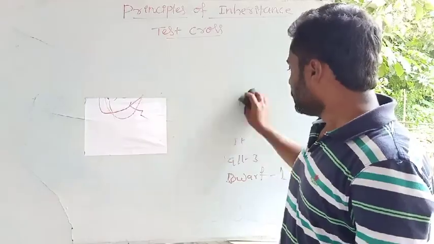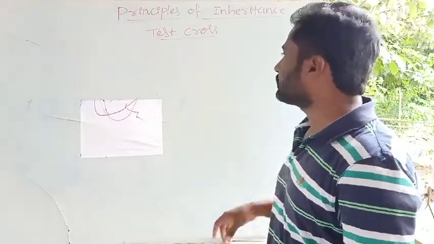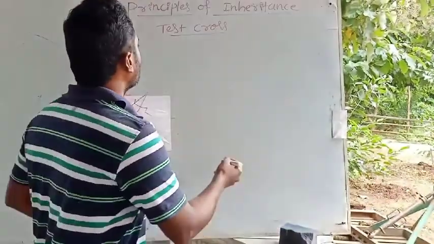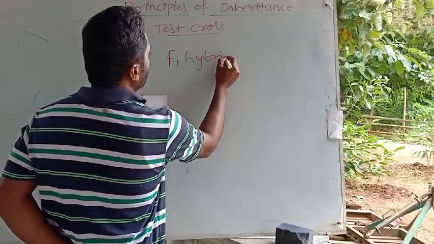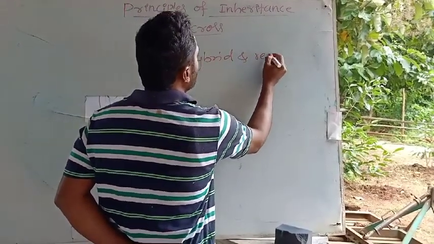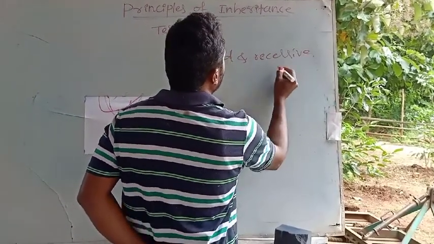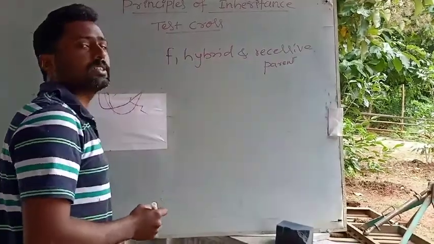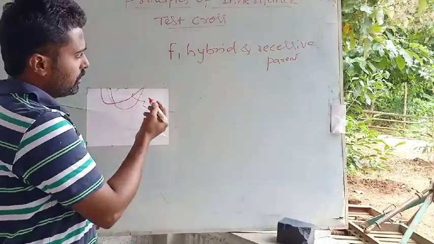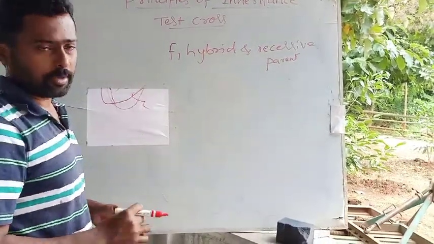A test cross is the cross made between the F1 hybrid and the recessive parent. Take the example of the monohybrid cross.